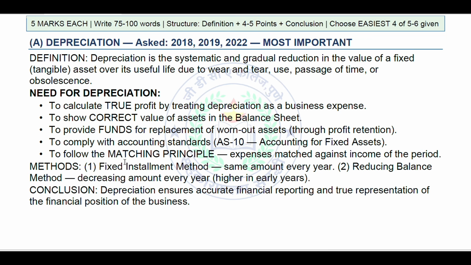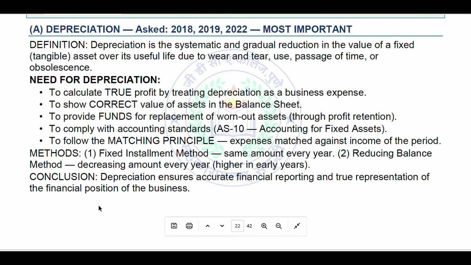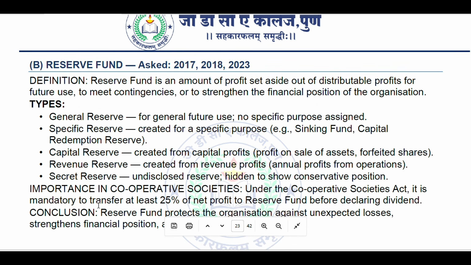Methods: straight line method, SLM, that is the fixed installment method, the same amount every year, and then the reducing balance method, that is RBD or WDV, written down value method, a decreasing amount every year, higher in the early years. Conclusion for the short note: depreciation ensures accurate financial reporting and a true representation of the financial position of the business.